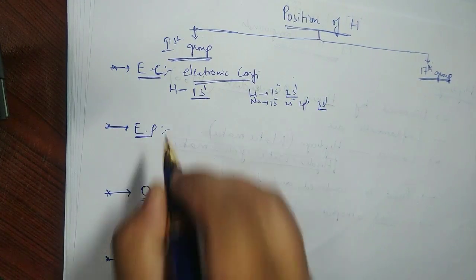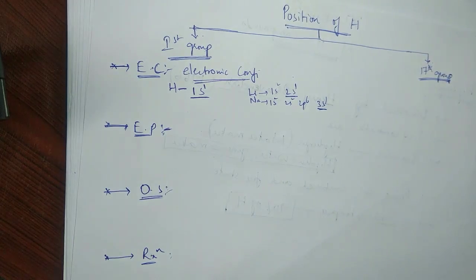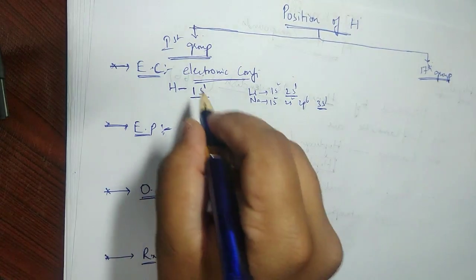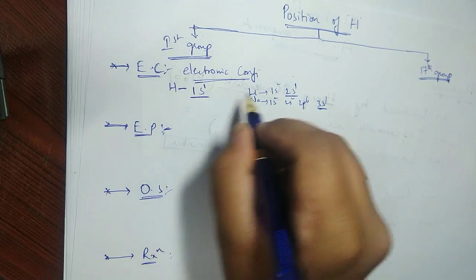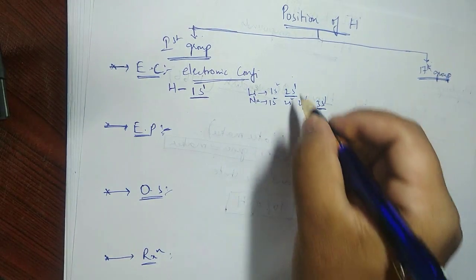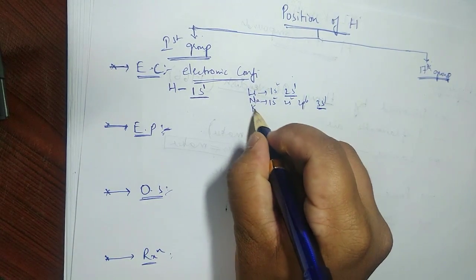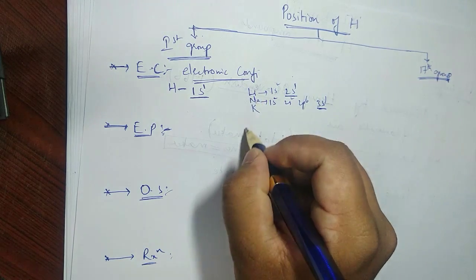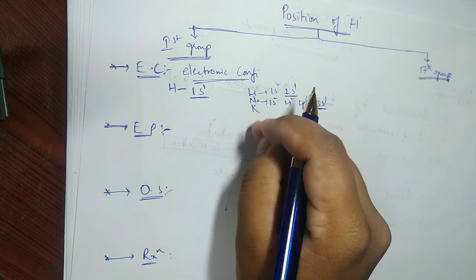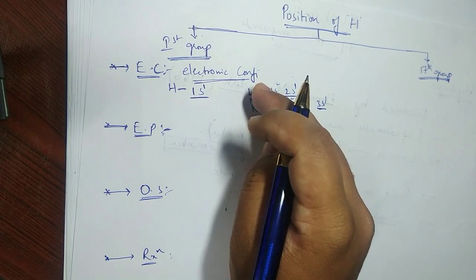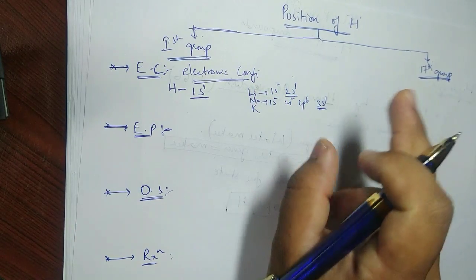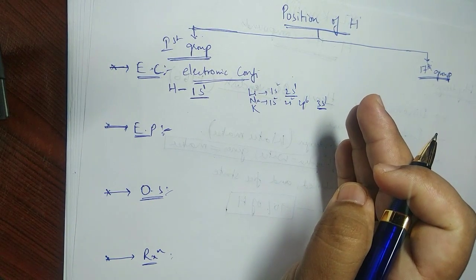That is one reason. Then second reason, electropositive. We know that all the metals like lithium, sodium, potassium, and on and on, these metals are more electropositive. What do you mean by electropositive? They lose one electron and become positively charged. Yes or no?